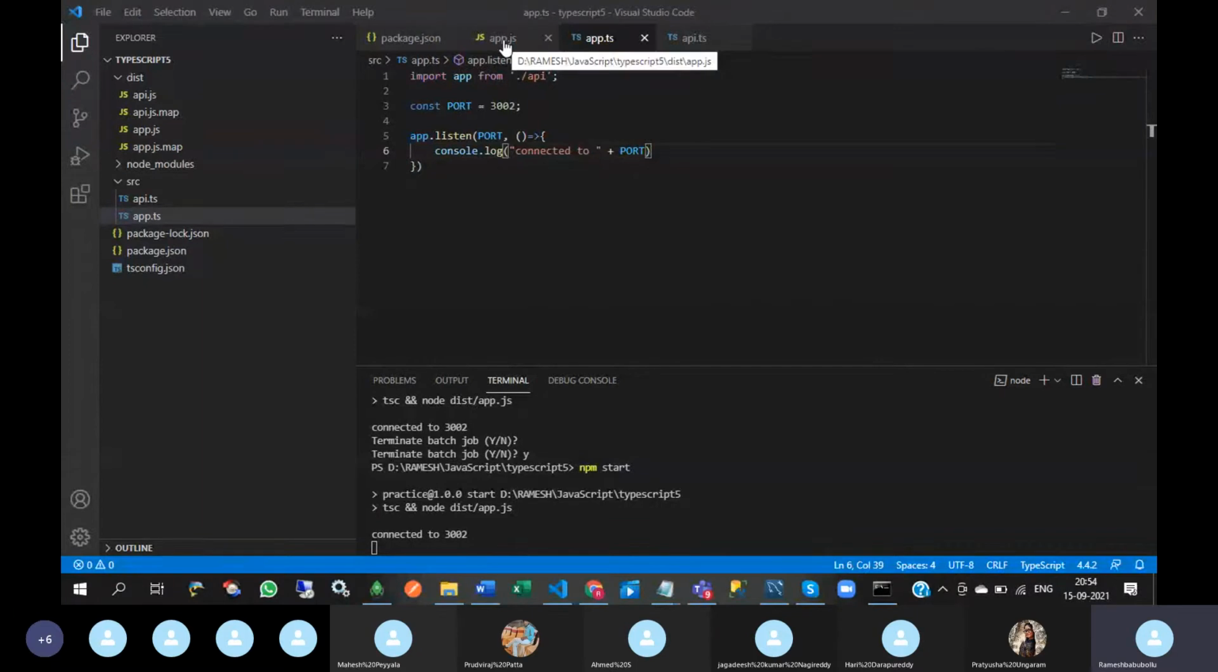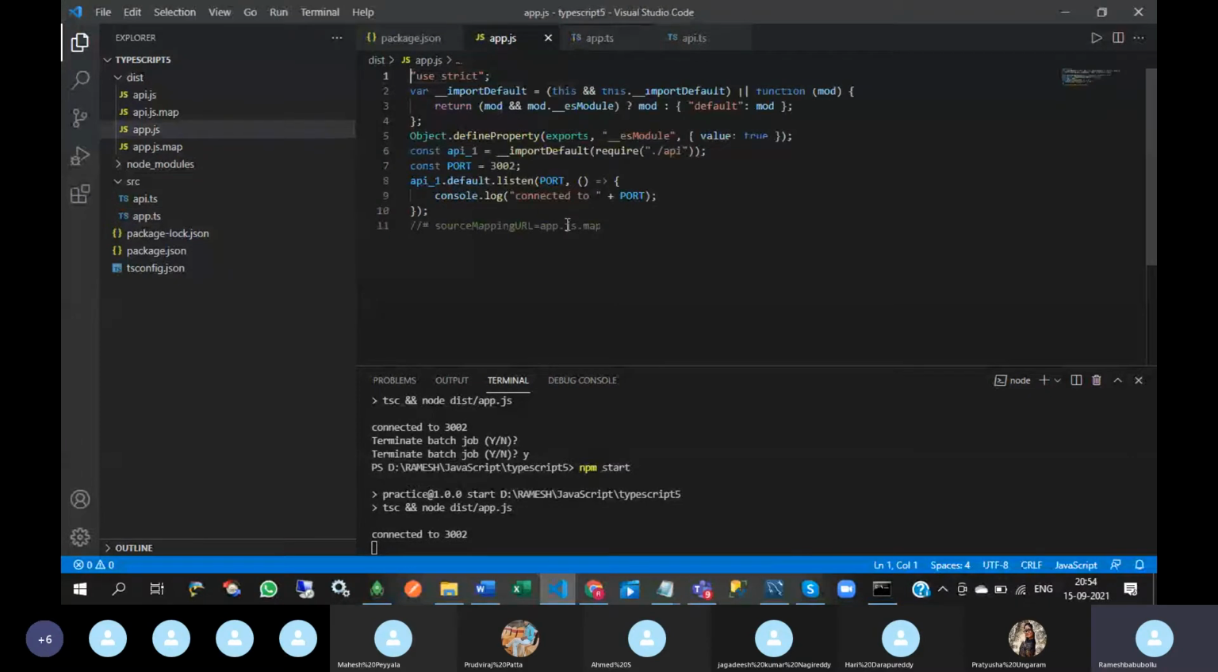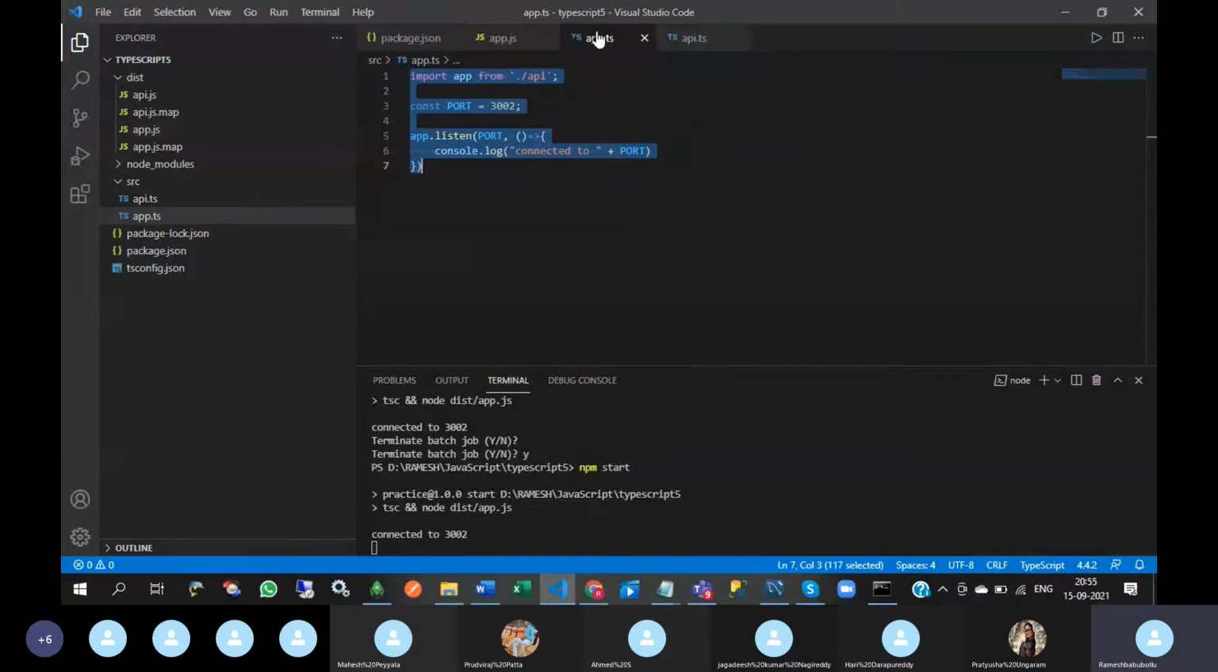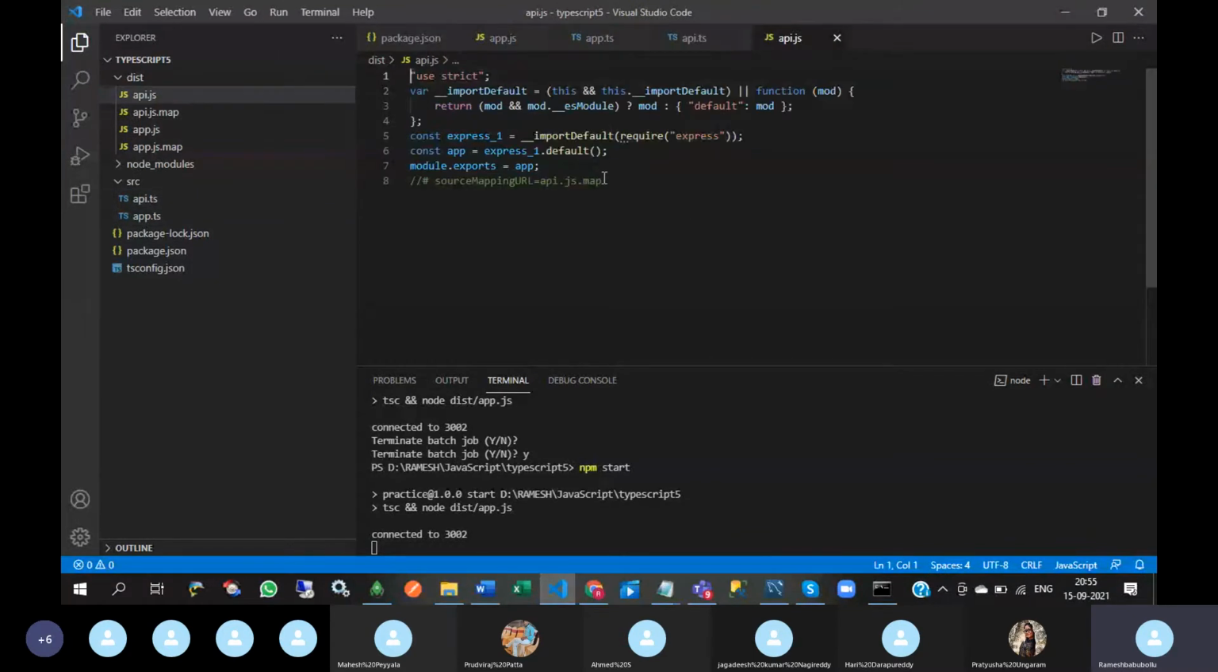Okay, so internally it will convert this entire code to JavaScript. That is this code. Okay, so like that api.ts also becomes api.js. This is the converted JavaScript code. Okay.